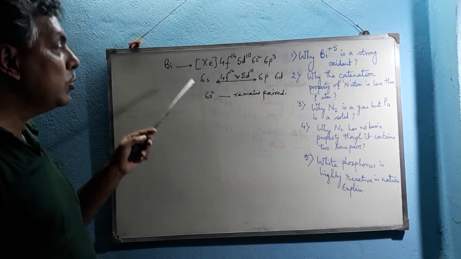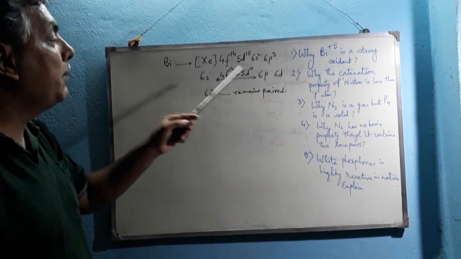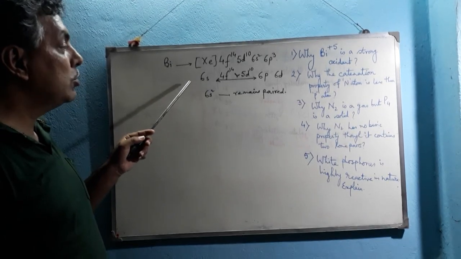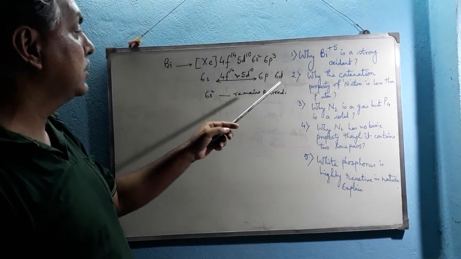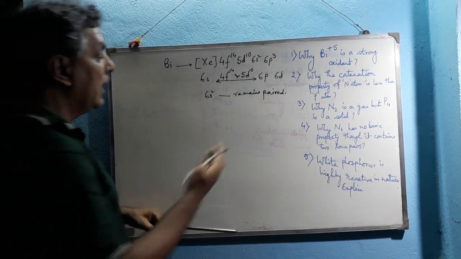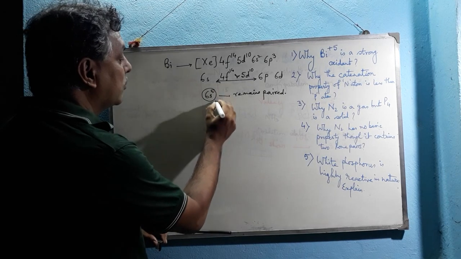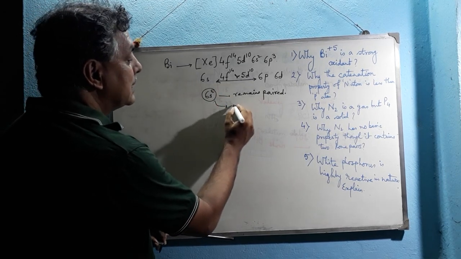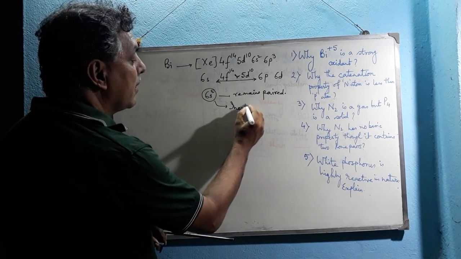It has no tendency to become unpaired to show 5 unpaired electrons in its valence shell. That's why this pair of electrons of 6s is called the inert pair.